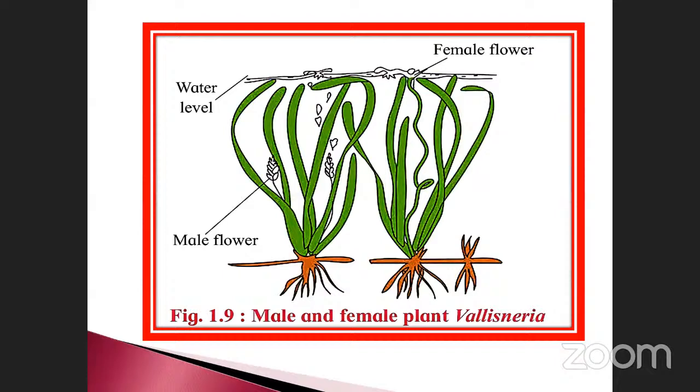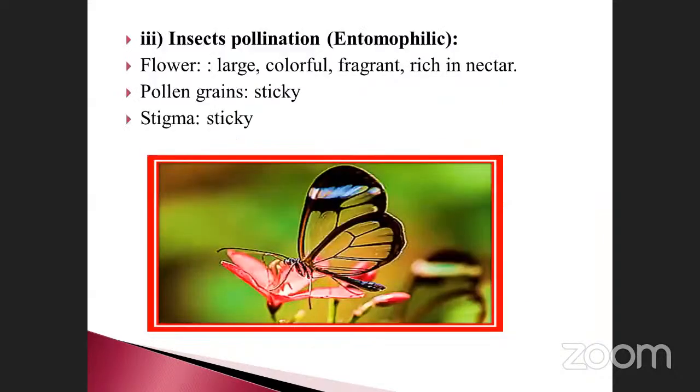This is another one. See the male and female plant of Vallisneria. This one is called the male flower. See that male flower here. It produces pollen grains. This one is considered the female, the nearest one here. So this is the female flower. When it releases the pollen grains, they reach the top water level and also move on through the wind. Finally, it reaches the female flower, and reproduction is also possible. That means you know about the process, isn't it? Okay. See, pollination takes place by what? By insects, which is called entomophilic.